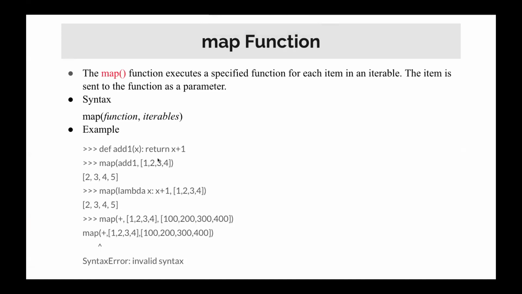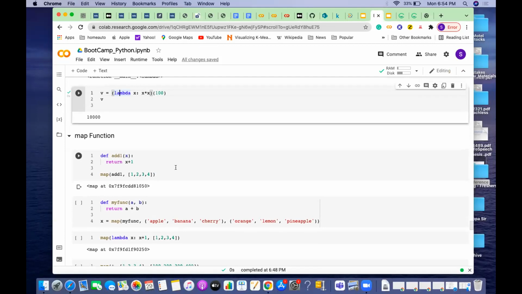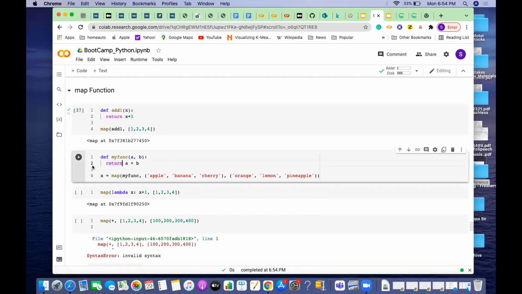In that list 4 elements are there. So this map will call this add function 4 times, each time with a different value, and whatever the results are will be stored and output. If you want to see how exactly it works, you can see here how the map function works.